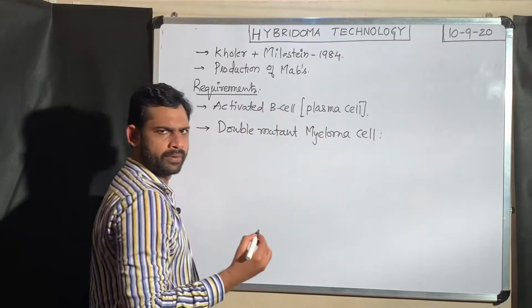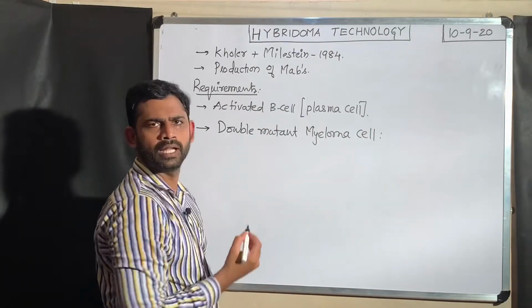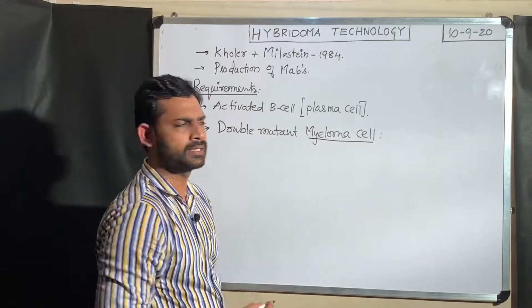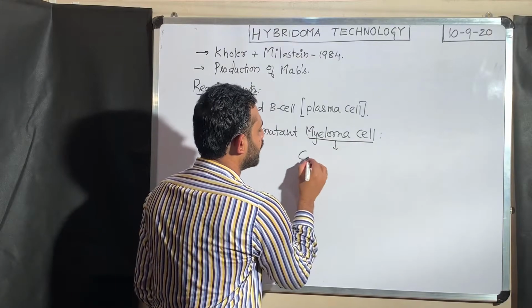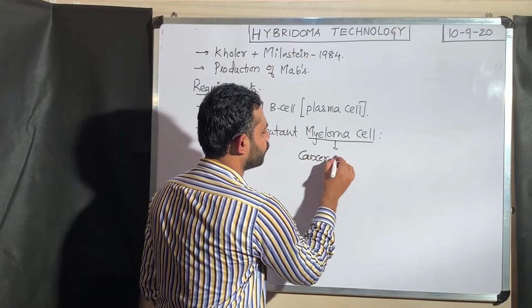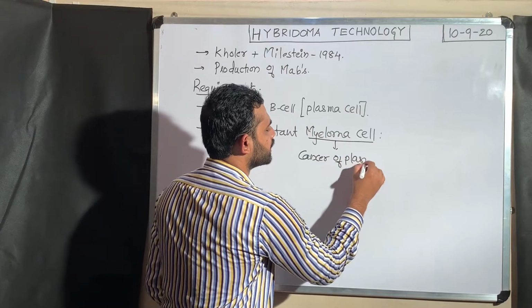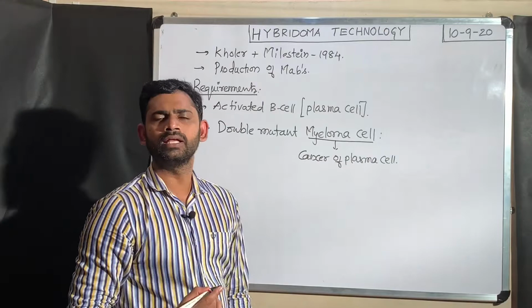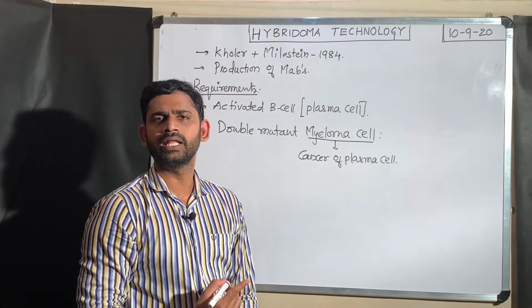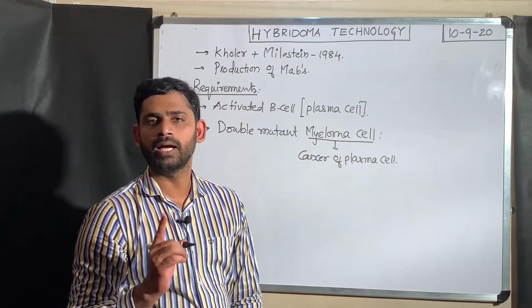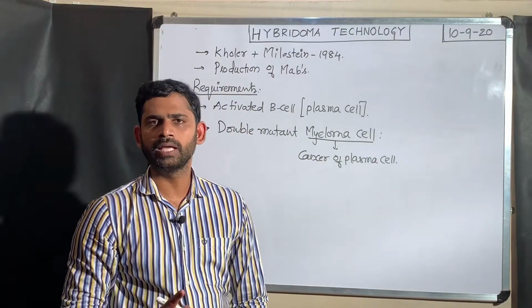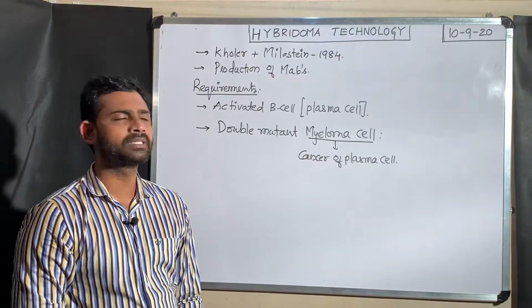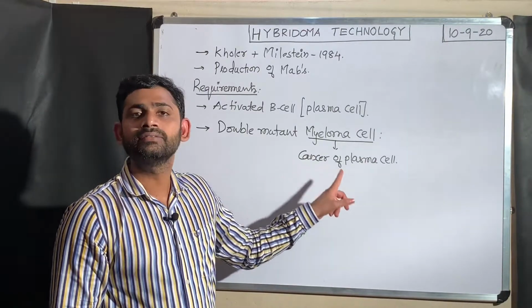I will explain clearly what it means. Before explaining double mutant, first I will tell you what a myeloma cell is. Myeloma cells are a cancer of plasma cells. A person suffering from this condition, containing myeloma cells, is said to have multiple myeloma.